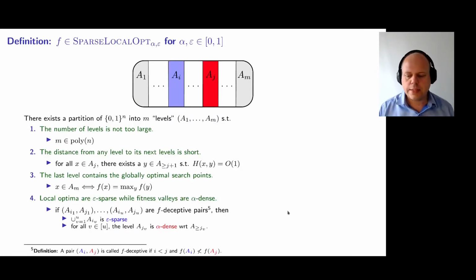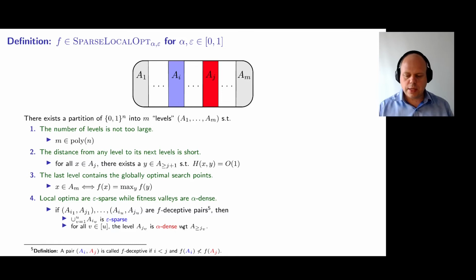Let's now define the problem class. We say that a pseudo-Boolean problem belongs to SparseLocalOpt alpha epsilon if we can construct a partition of the search space into a polynomial number of levels satisfying four conditions. For the full details, I recommend reading the paper, but I will focus on the most important condition.